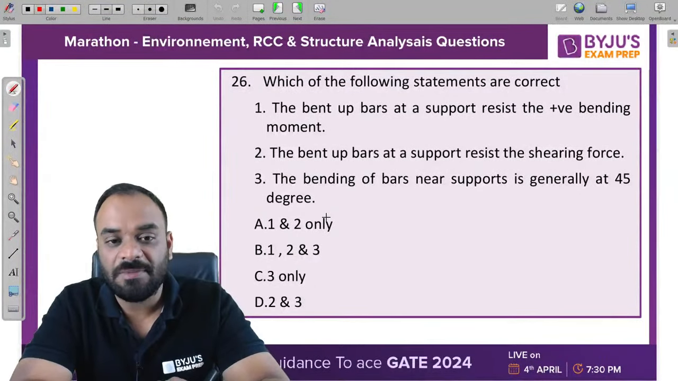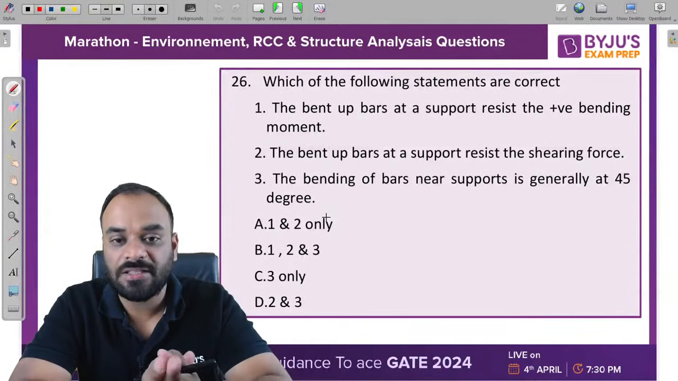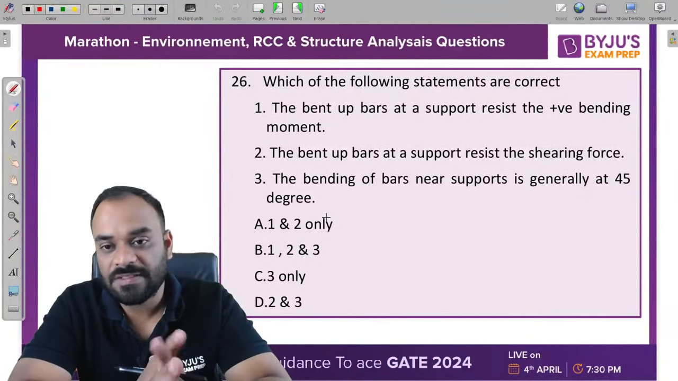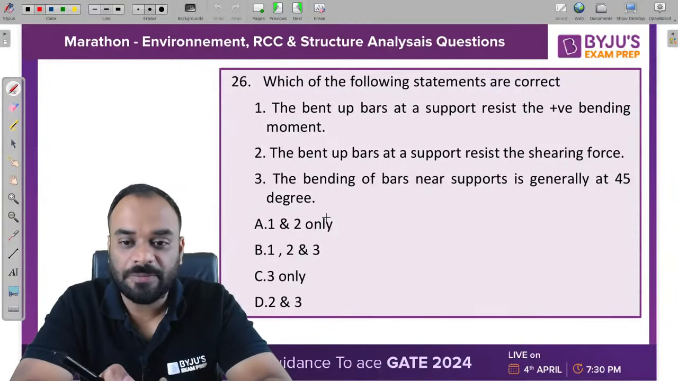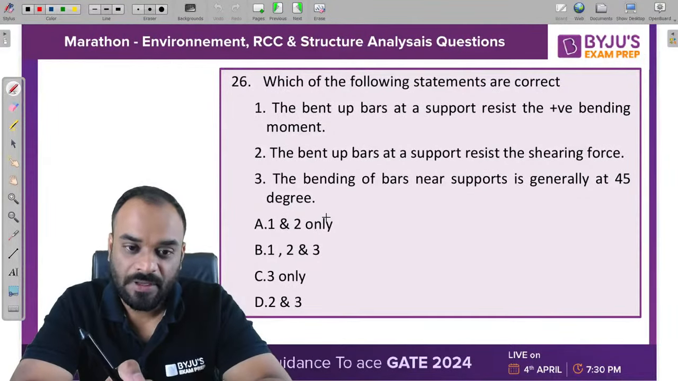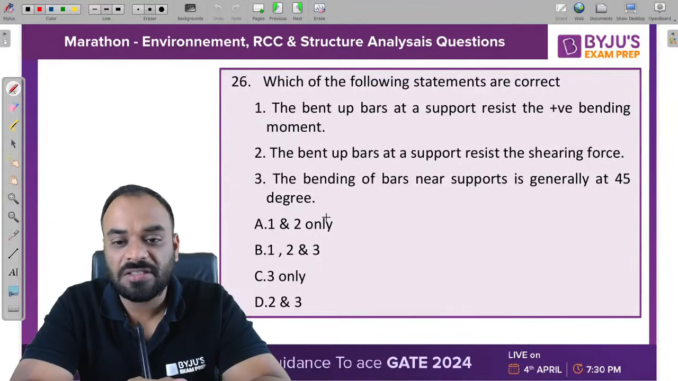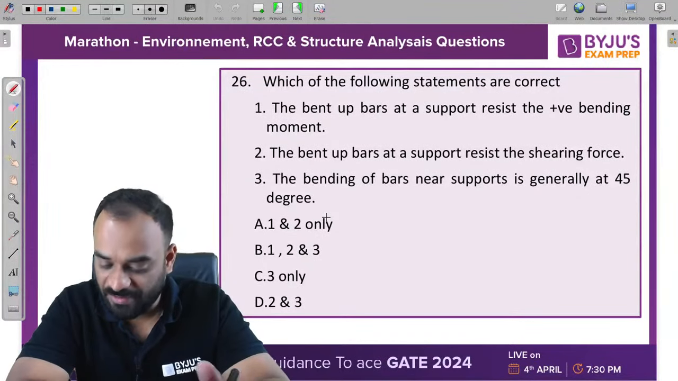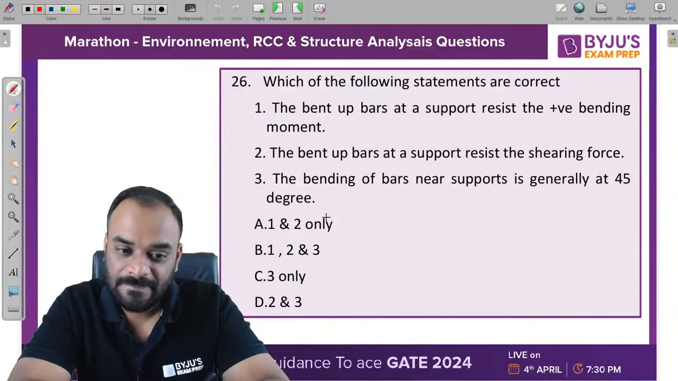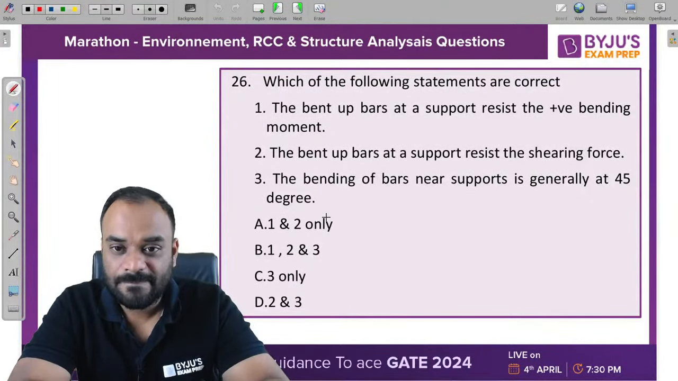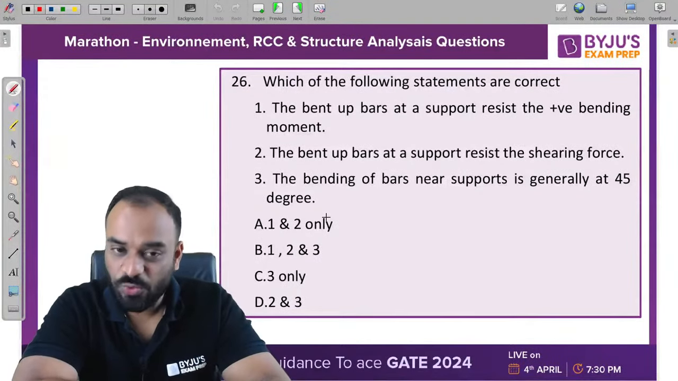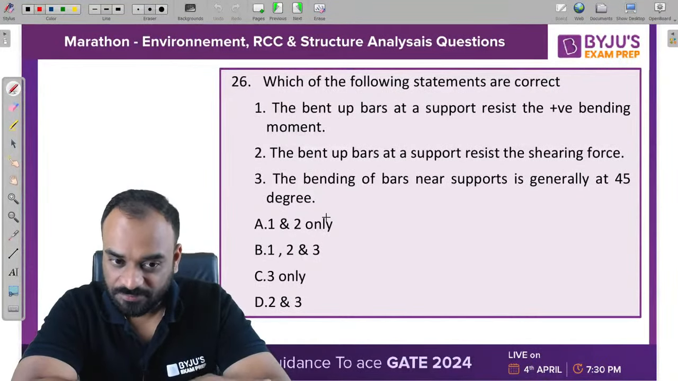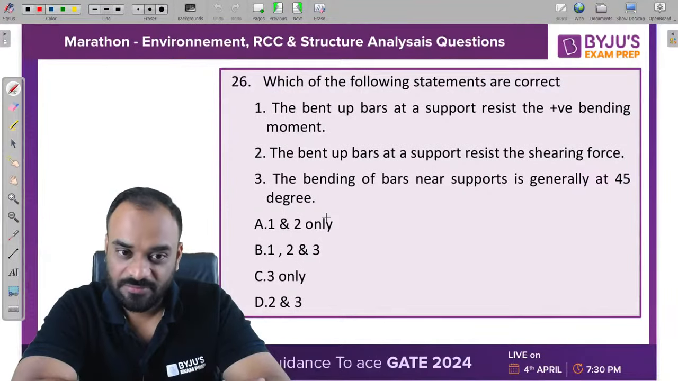Which of the following statements are correct? The bent up bar at the support resists the positive bending moment. The bent up bar at the support resists the shear force. The bending of the bar near the support is generally at an angle of 45 degree. Two and three are correct.